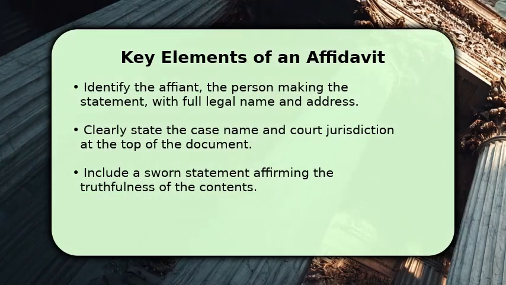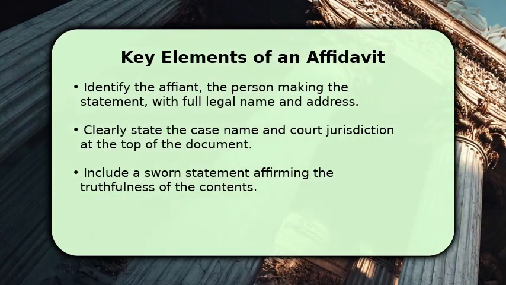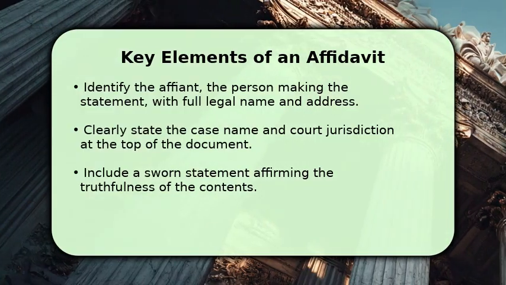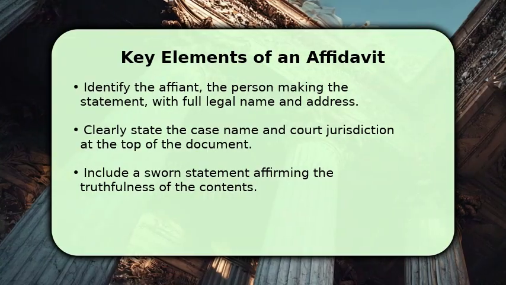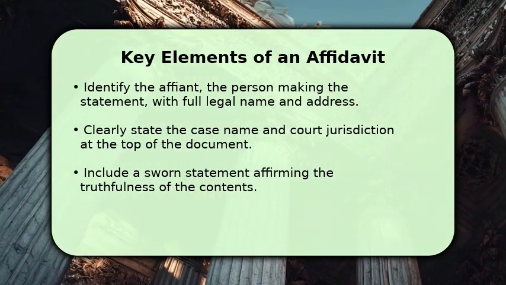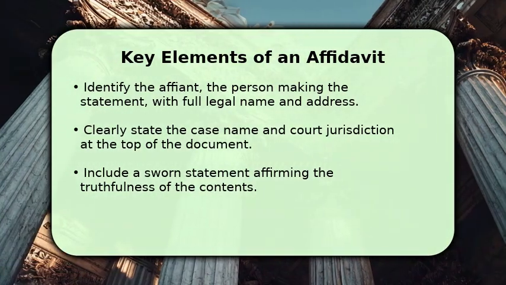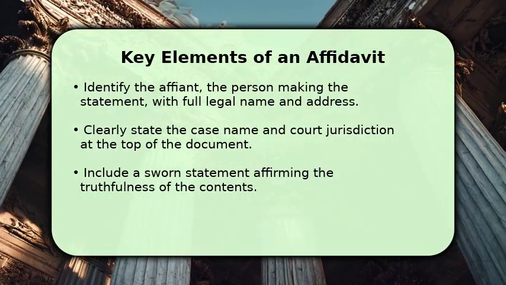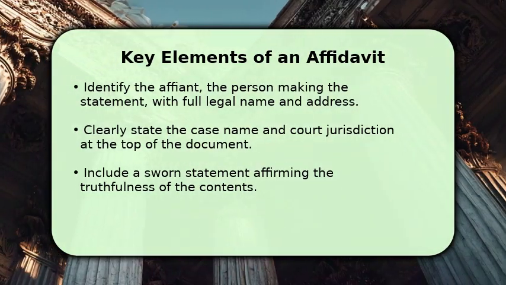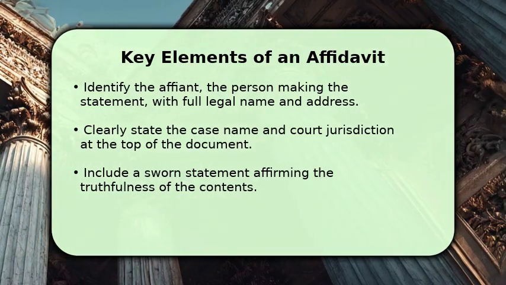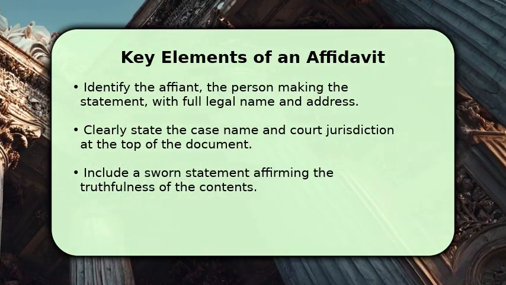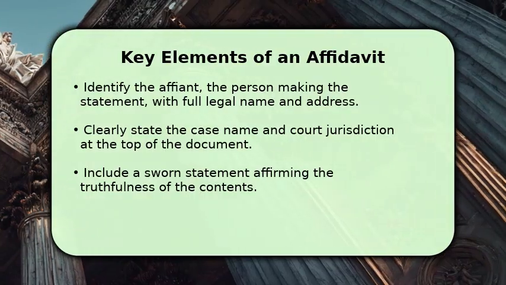Every affidavit must precisely identify the affiant, including their full name and current address. You need to prominently display the case name and court where the affidavit will be used, typically at the top of the first page. A crucial part is the jurat, which is the section where the notary public certifies that the affiant made the oath or affirmation. This ensures legal validity, authenticating the commitment to truth.